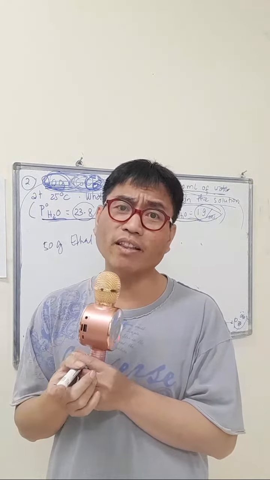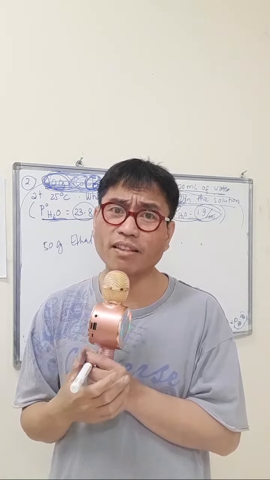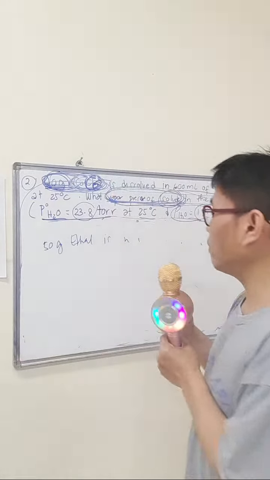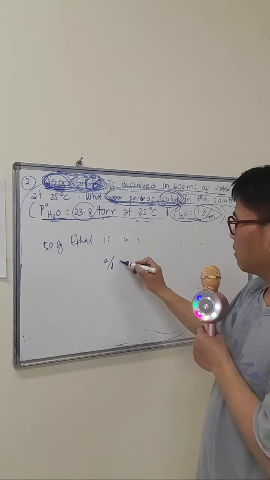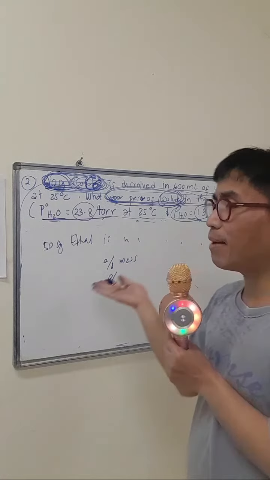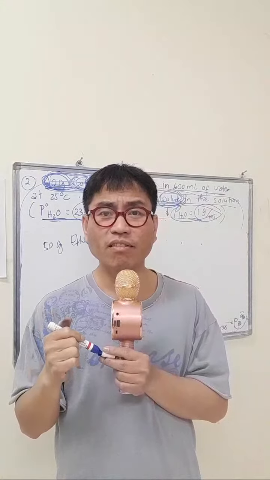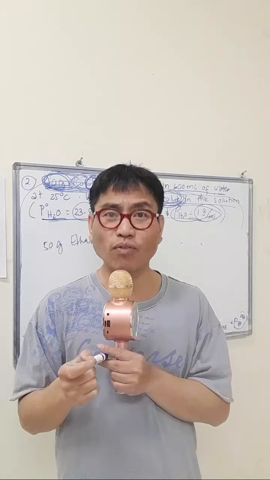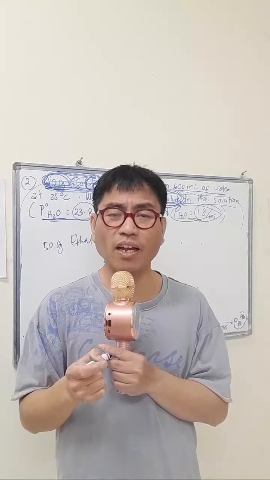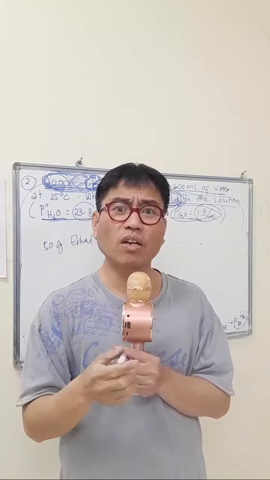How can you identify that? Go back to the percentage by mass and percentage by volume and check which among them has a higher percentage. That would be your solvent, because by theory the solvent should always be in higher amount compared to the solute.